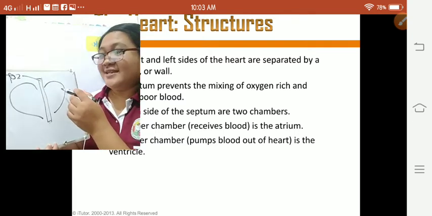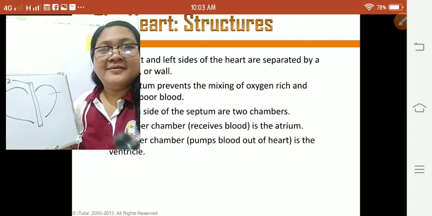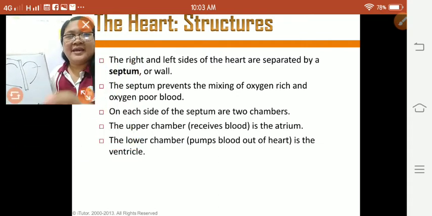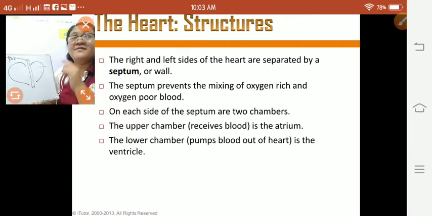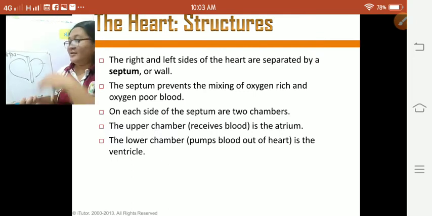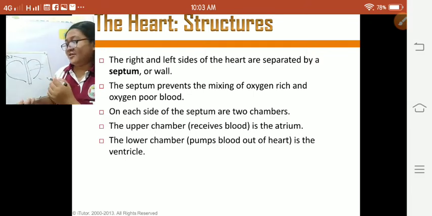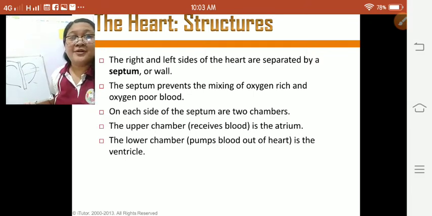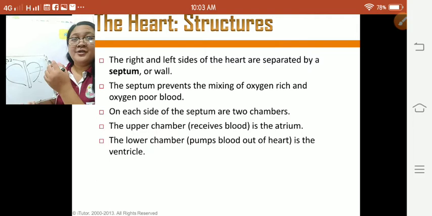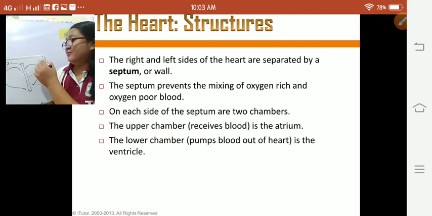So on the right side of the heart, okay, on each side of the septum are two chambers. We have here the upper chamber and the lower chamber. So this one is the upper chamber, ang ari sa ibabaw, of course. Ang ara sa ubos is the lower chamber. And the upper chamber receives blood, it is the atrium.